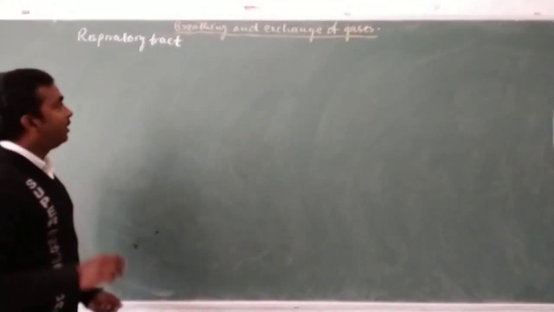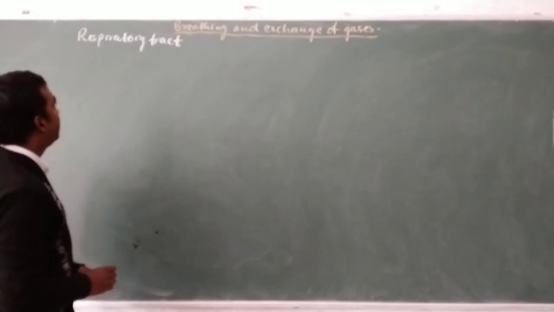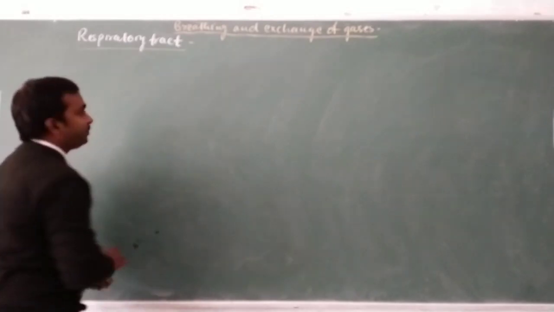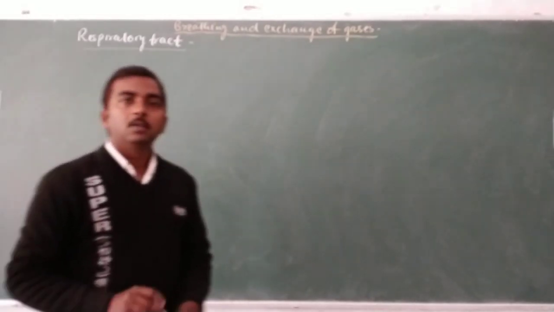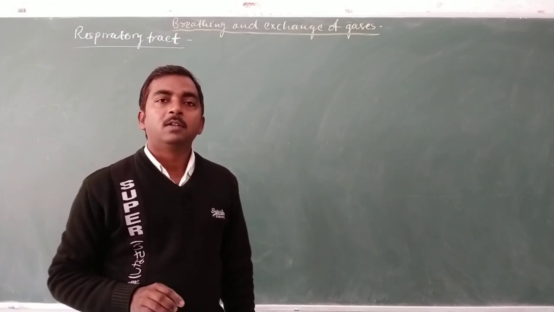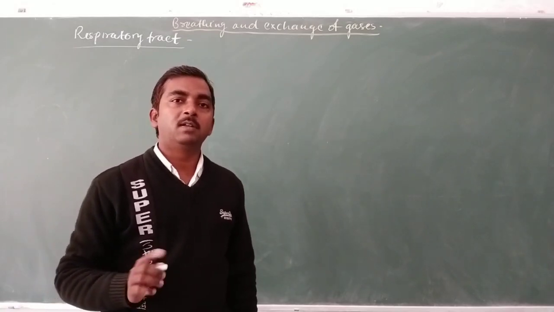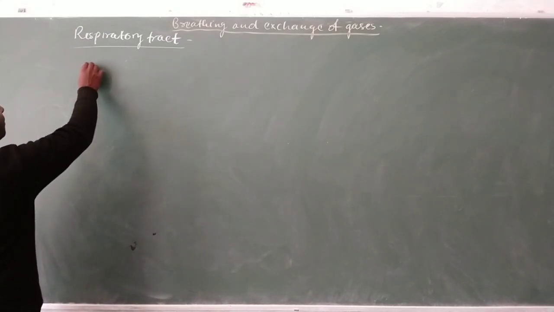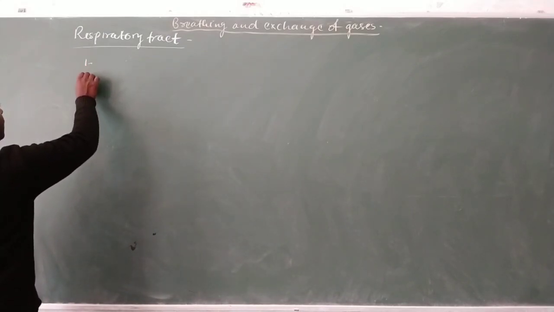It is a component of the respiratory system of human beings. In the respiratory tract, there are a number of segments, a number of parts combined together to make the respiratory tract. We have discussed the first two components.